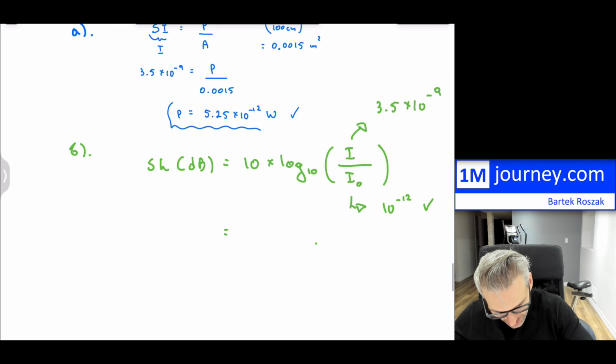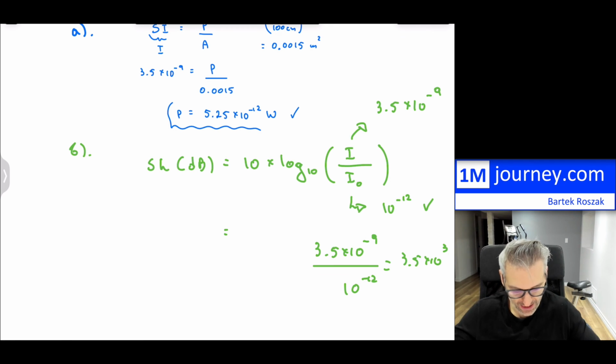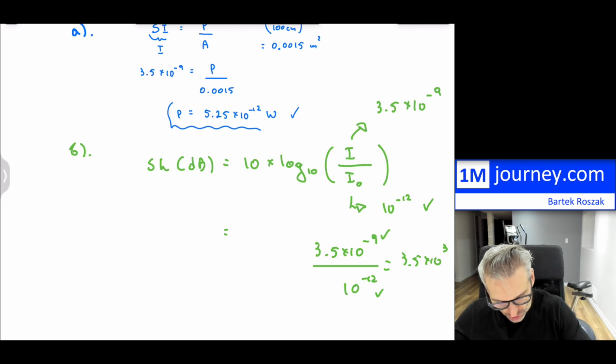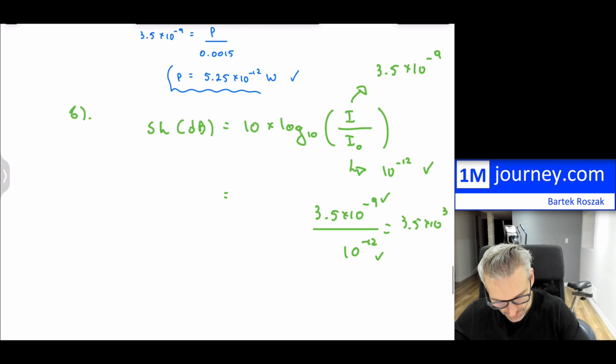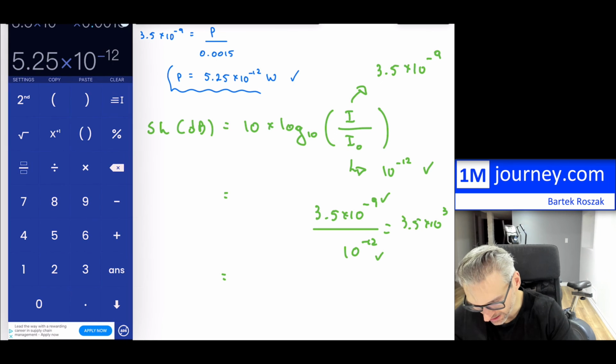Now, you may have worked with scientific notation, so this actually isn't very difficult. This is going to be 3.5 times 10 to the 3. You can double check that. And of course, we have to take the log of this entire thing and then multiply it by 10. So I'm going to substitute all of this in here, and let's see what we get.